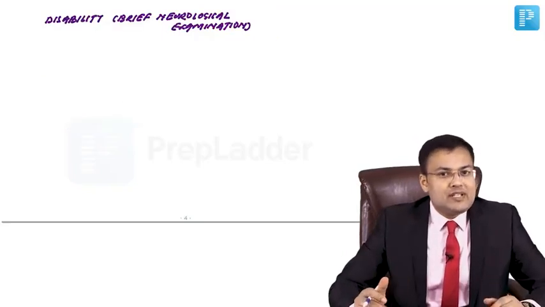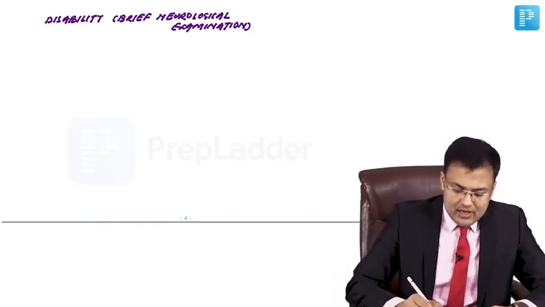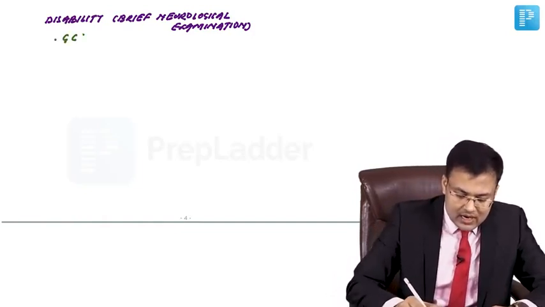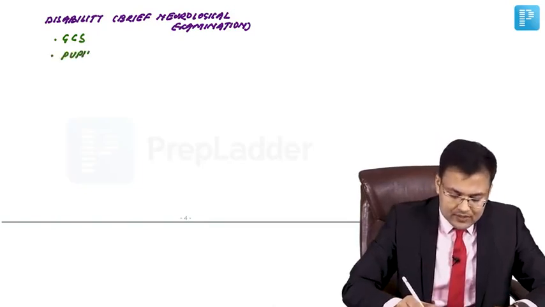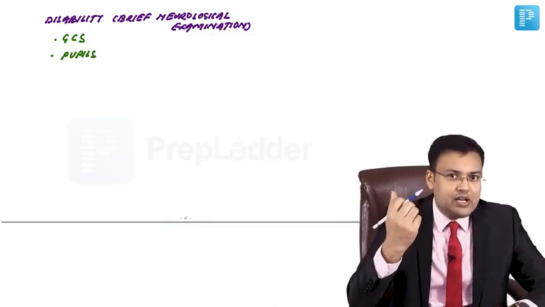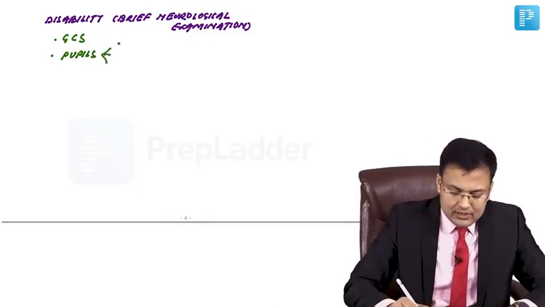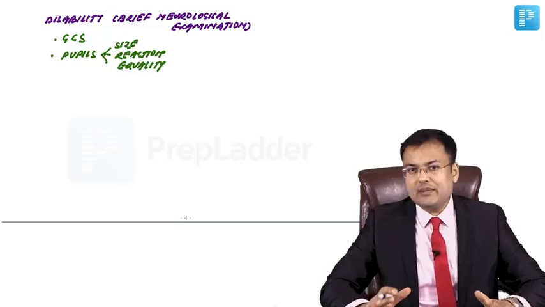The 4th step is disability, in which we perform a brief neurological examination. Here we are going to assess the Glasgow Coma Scale, GCS, and we assess the pupils. So what are we going to look for in the pupils? Size, reaction and equality. We look for size, reaction and equality. Okay. In the 4th step, that is disability.